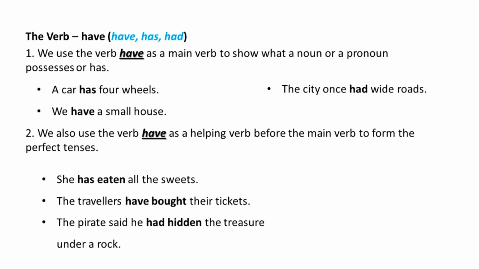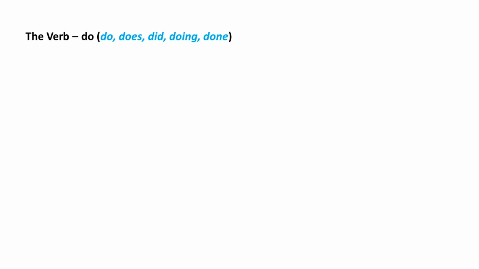In these examples, we have used has, have and had as helping verbs before the main verbs eaten, bought and hidden to form the perfect tenses. So in the first set of examples, the forms of have are used as main verb, and in the second set of examples, the forms of have are used as helping verb to form perfect tenses. The verb do also can be used as main verb as well as helping verbs.